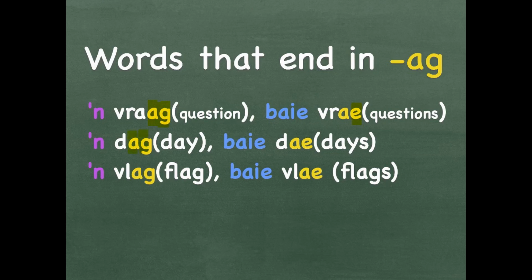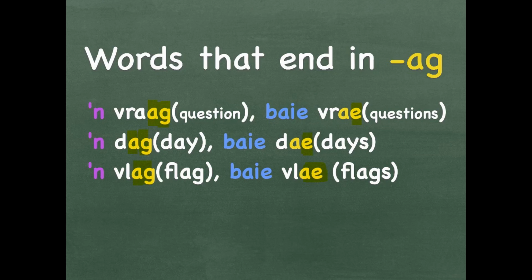A dag is one day, ending with a AG. Baie dae. Now you'll just replace the G with a E to make it plural. In English, days. A vlag, ending with a AG. In English, a flag. Baie vlae is more than one flag. You replace the G with a E, making it vlae. In English, flags.